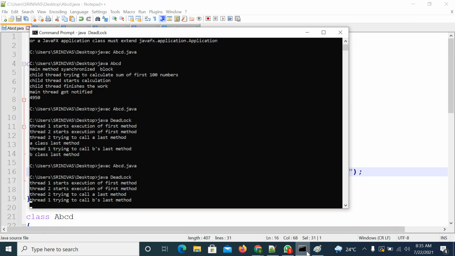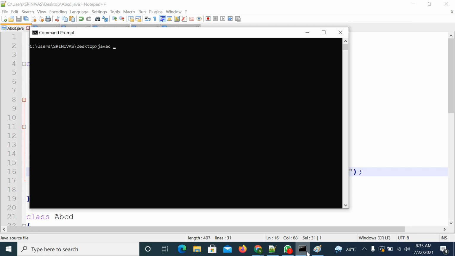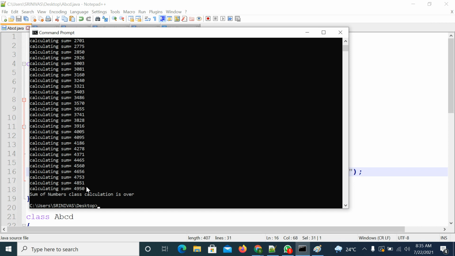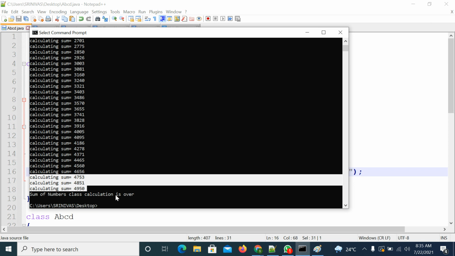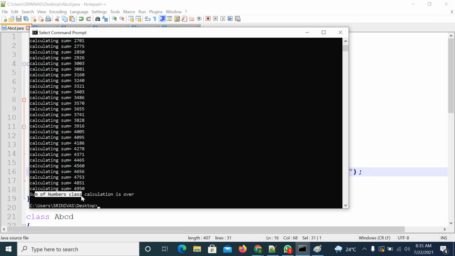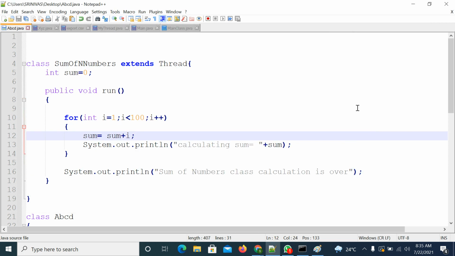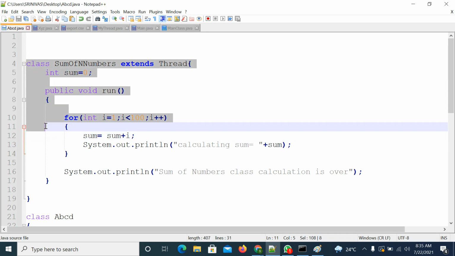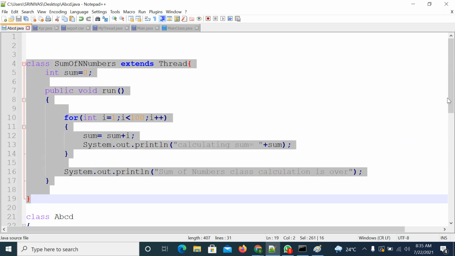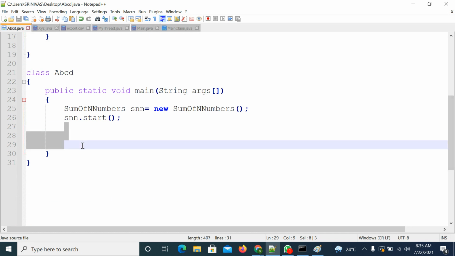What will happen? Your file name is ABCD.java. You compiled it and executed it. It calculated the numbers from 1 to 100. It did not print the sum, it printed: sum of n numbers class calculation is over. So you got the output. That is okay. But now what is your intention? Calculation is completed by this thread. The sum must be printed from the main thread. This is also executed by one thread, that is the main thread.